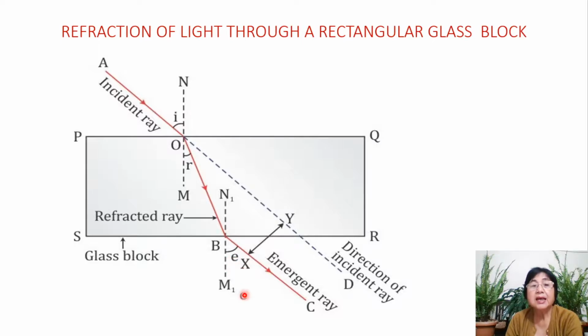Because these two are parallel to each other, we take a perpendicular distance between them. The perpendicular distance XY here between the incident ray produced and the emergent ray is known as lateral displacement.